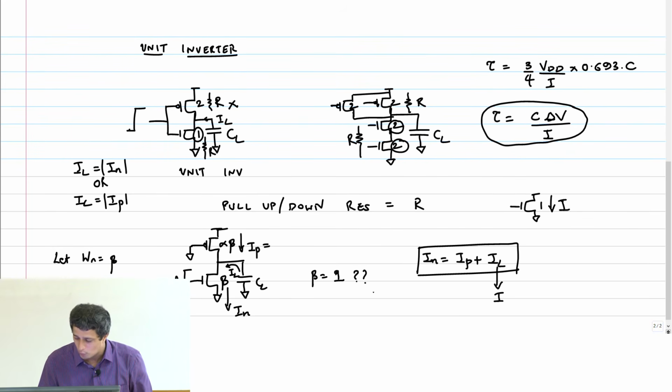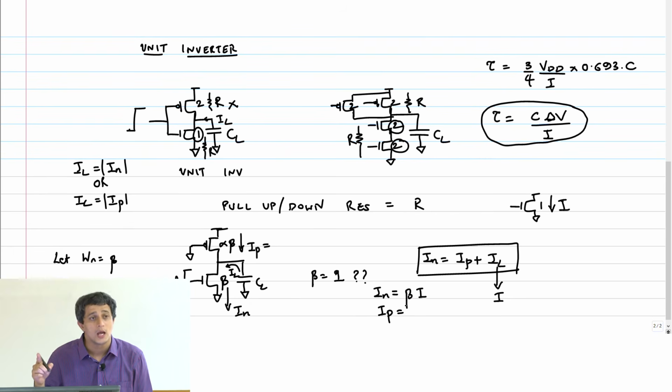So can you now tell me what is IN in terms of beta and I? The width is beta. If the unit transistor has a current I, what is the current through the scaled transistor? Beta times I. What about IP?